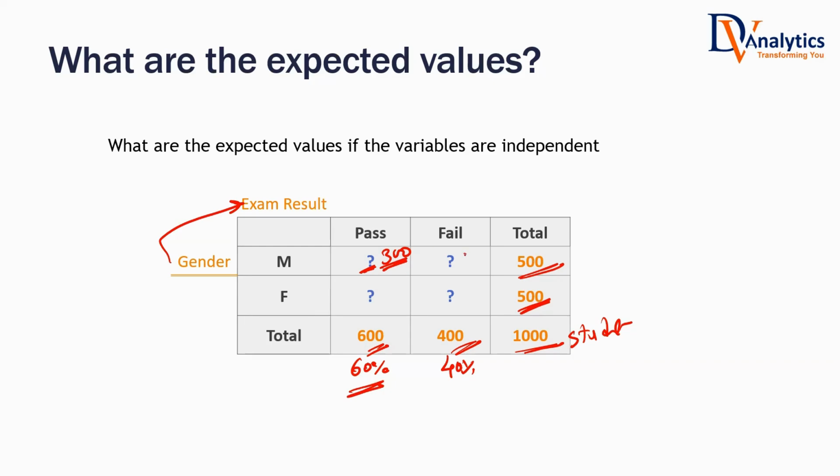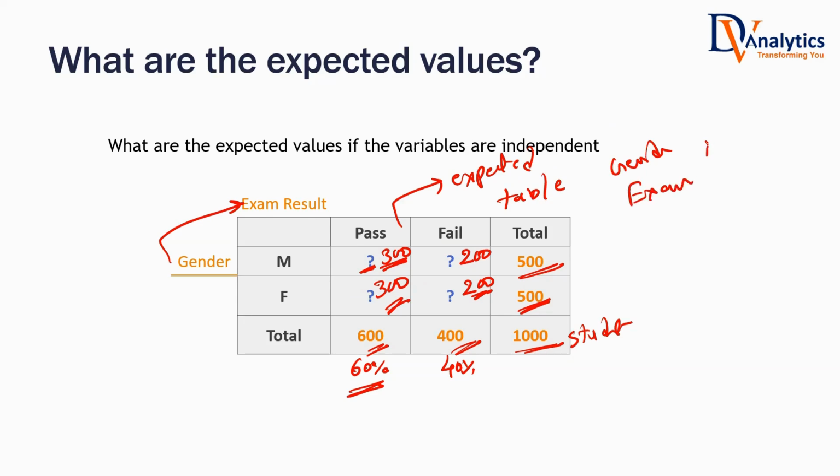How many male should fail? 200. How many female should pass exactly? 300. How many female should fail? 200. Is it fair to say this is the expected table when gender and exam result are independent? Yes or no? Yes. If they are totally independent, exam result has nothing to do with gender.